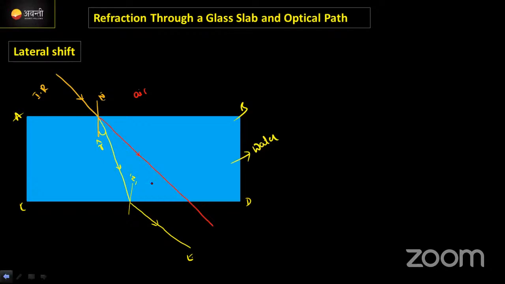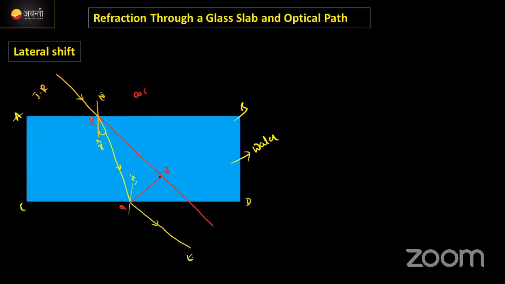We have to calculate this shift in position. That's why I'm going to draw a perpendicular line to the incident ray here. This is the incident point P, this is Q, PQR. I'm going to draw one perpendicular line QR to the incident ray. This is the shifted distance.